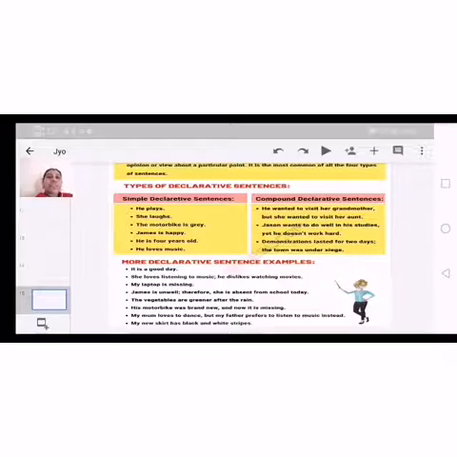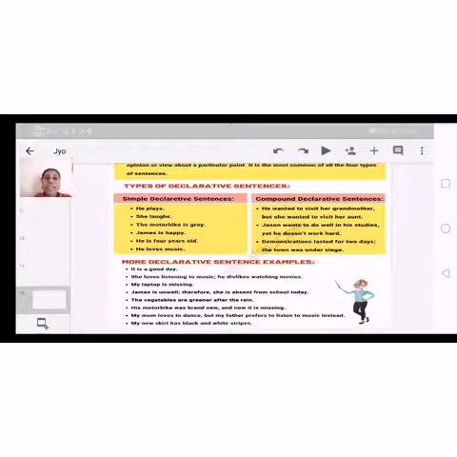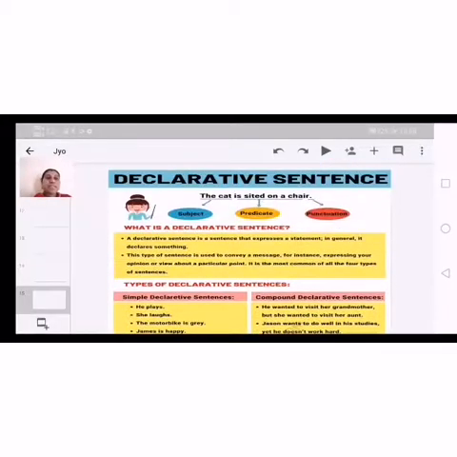And more declarative sentence examples. It's a good day. She loves listening to music. He dislikes watching movies. My laptop is missing. James is unwell, therefore he is absent from school today. The vegetables are greener after the rain. His motorbike was brand new and now it's missing. My mom loves to dance, but my father prefers to listen to music instead. My new skirt has black and white stripes. So these are some examples.